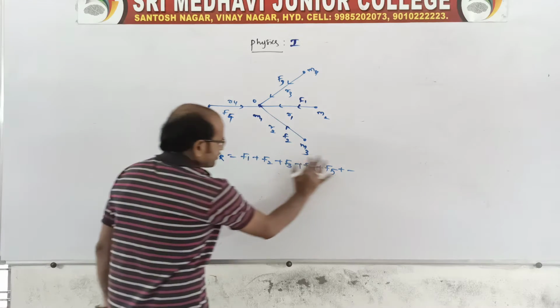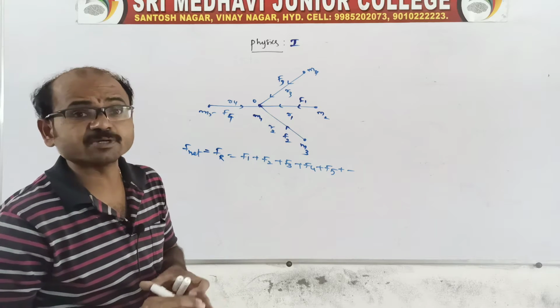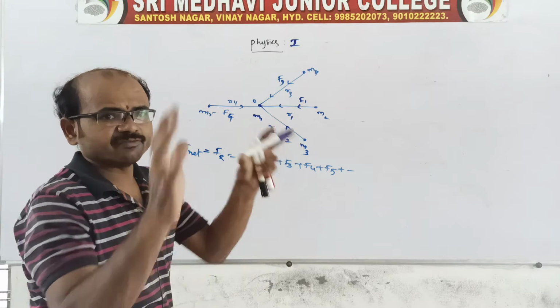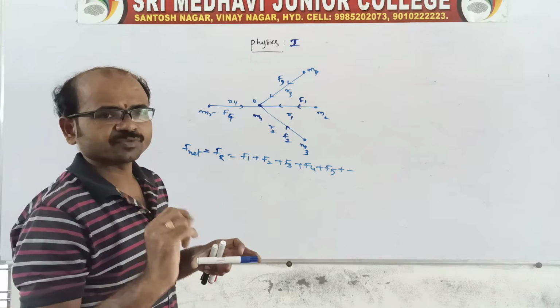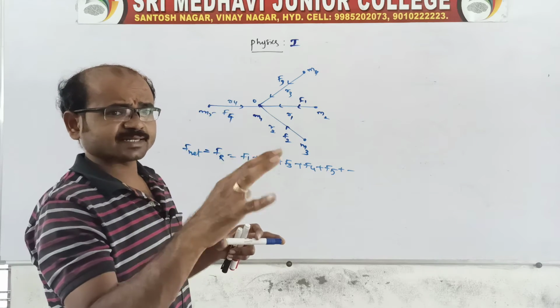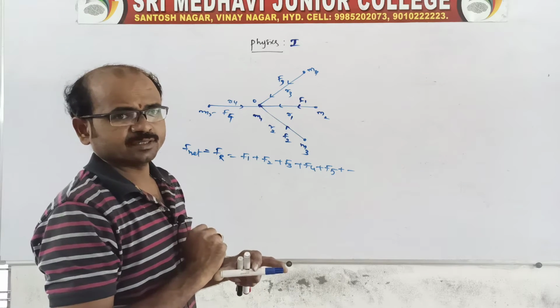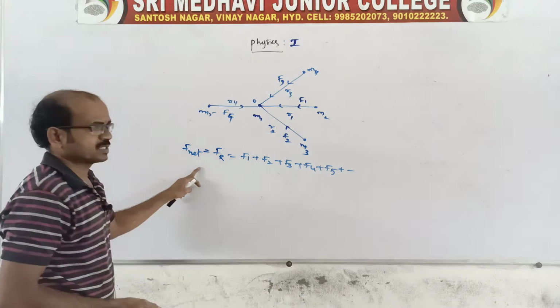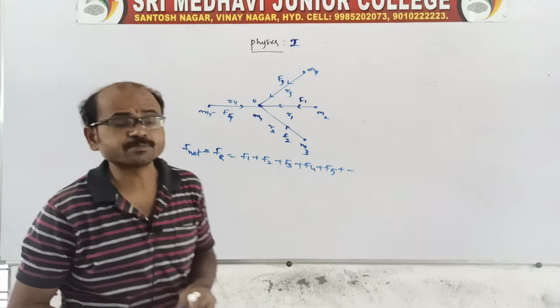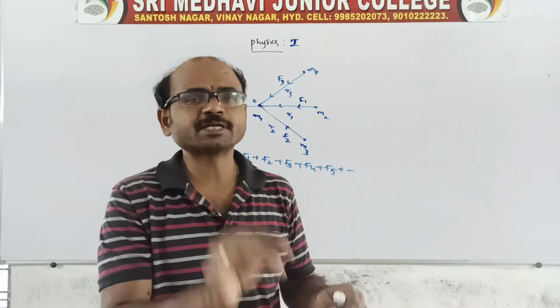Since all forces act simultaneously at one point, adding all forces gives a resultant. We call this the principle of superposition, because of the overlapping at one point.